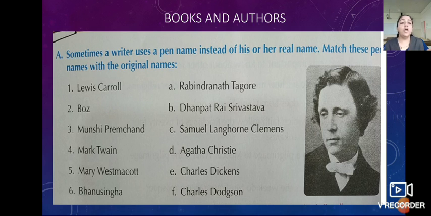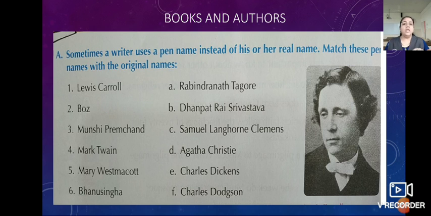Now we know that there are some authors who are not using their real name or their original name. They are writing famous stories or books, but they are not using their real name, they are using their nickname.